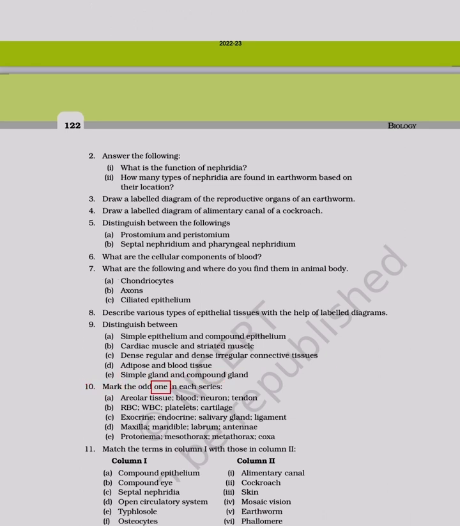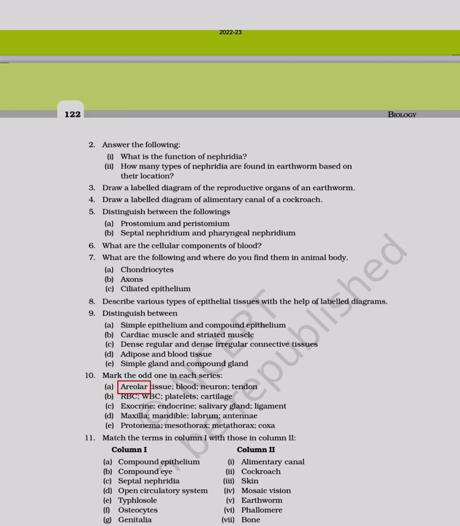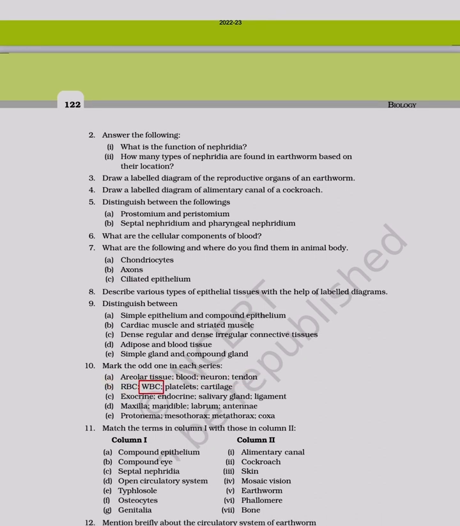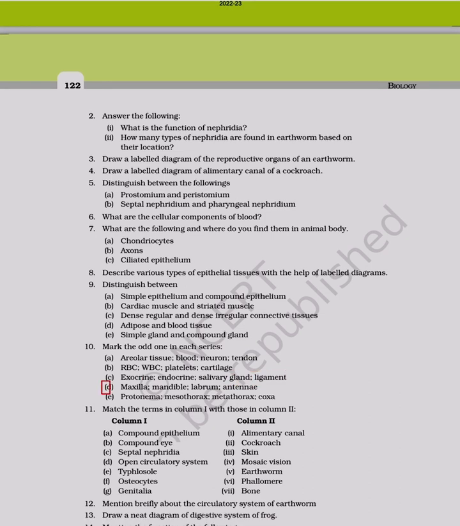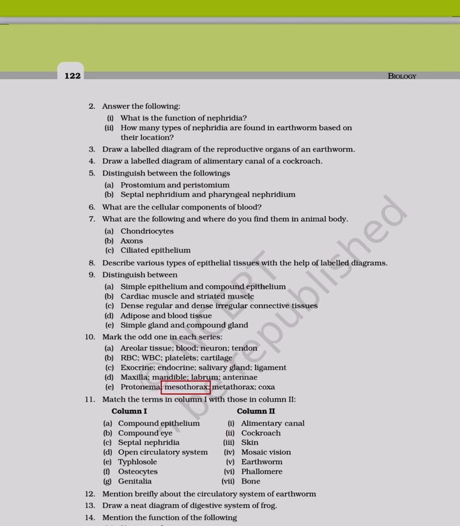10. Mark the odd one in each series. A. Areolar tissue, blood, neuron, tendon. B. RBC, WBC, platelets, cartilage. C. Exocrine, endocrine, salivary gland, ligament. D. Maxilla, mandible, labrum, antennae. E. Prothorax, mesothorax, metathorax, coxa.